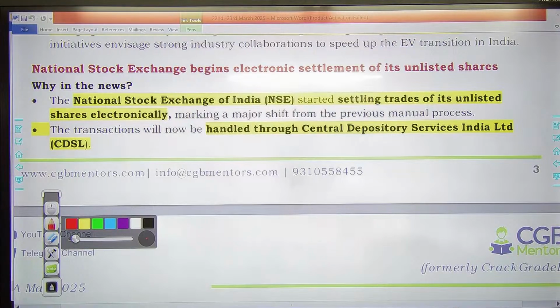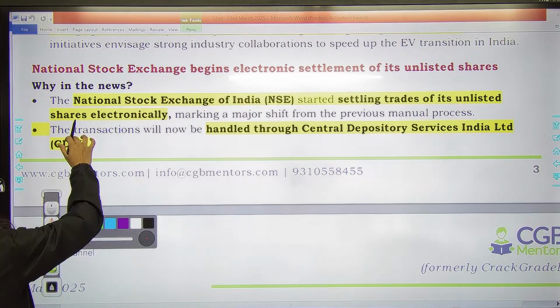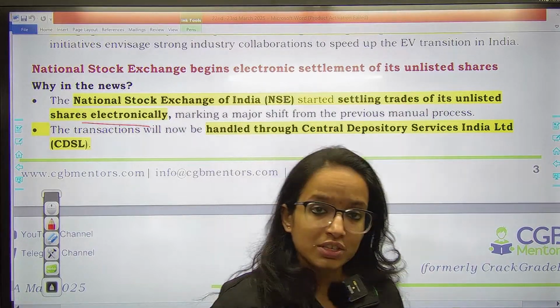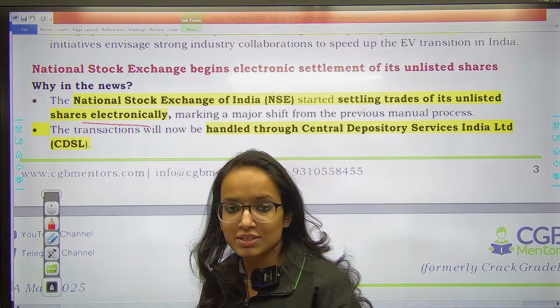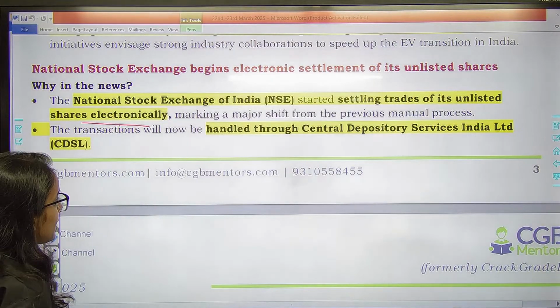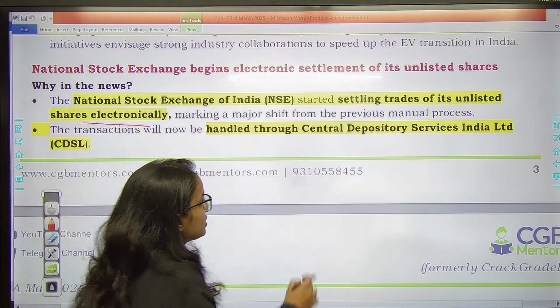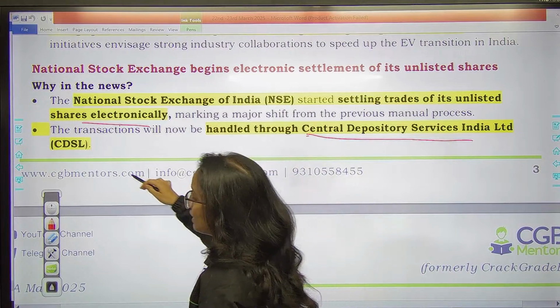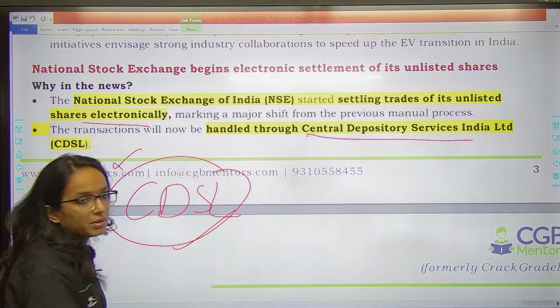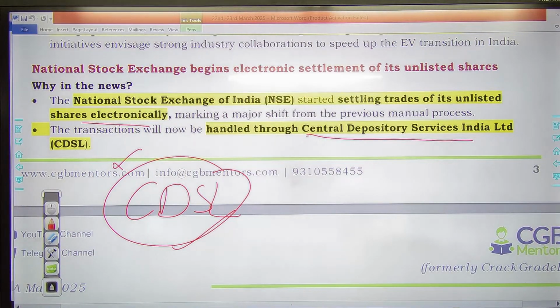Next one is your NSE, National Stock Exchange, has started settling trades of its unlisted shares electronically. Listed का तो आपको mechanism पता ही है, but unlisted shares भी trade होते हैं, right? तो जो unlisted shares हैं, NSE has started settling their trade electronically only. Now they will be settled through Central Depository Services Limited, CDSL. CDSL के through it is settling them. Remember this thing, it is settling them via CDSL, unlisted shares.